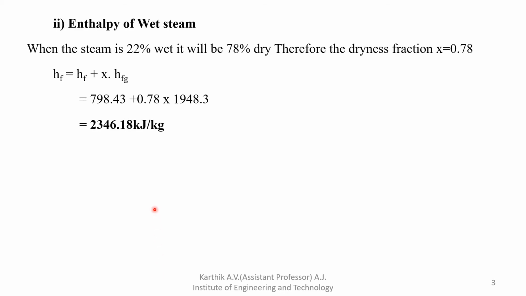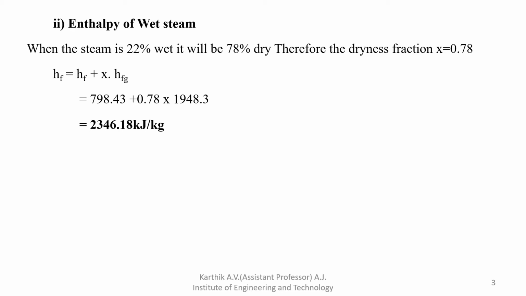Next, how to find out the enthalpy of wet steam? For wet steam, the water content is given, so we need the percentage of steam in the wet steam. How much percentage of steam is present? That is 78%, which is 100 minus 22, which is 78%. That is dry. Therefore the dryness fraction X is equal to 0.78, that is 78% divided by 100. So X is equal to 0.78.